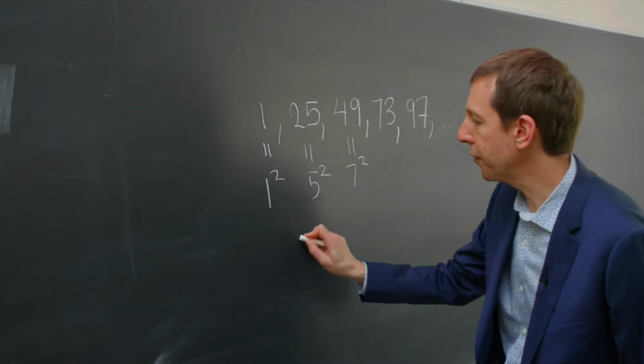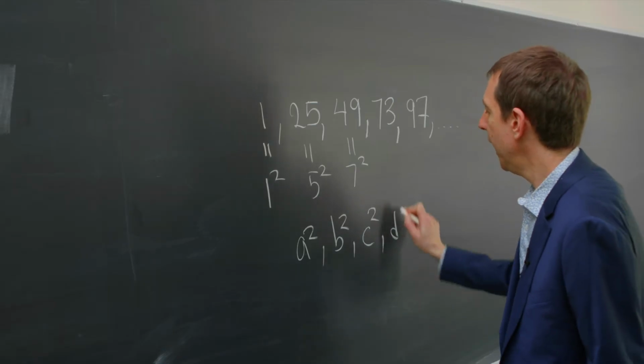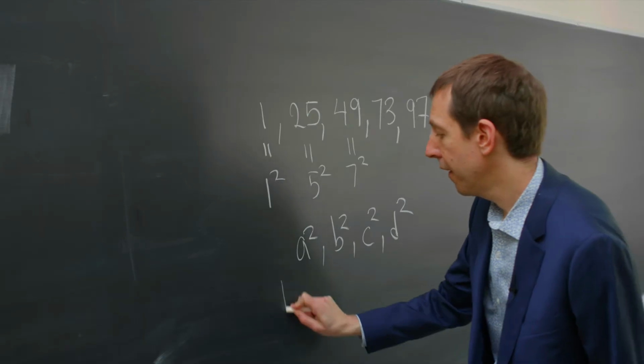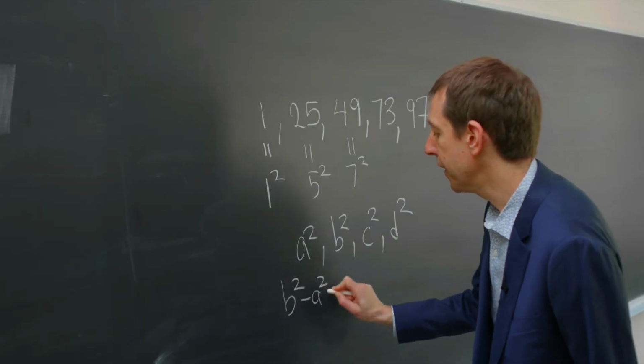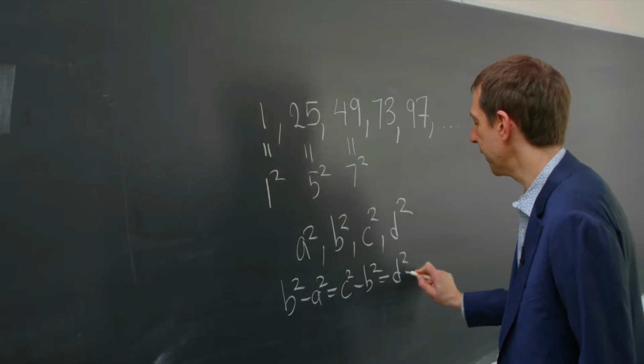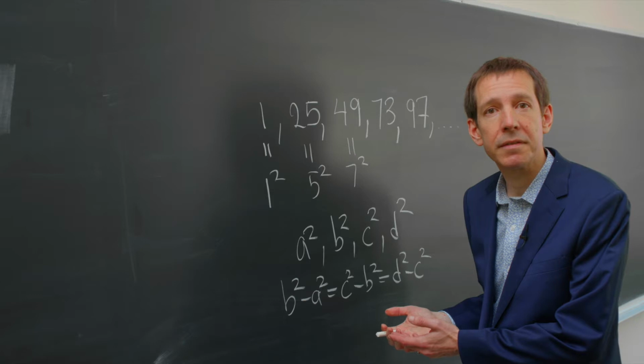If we call the squares a squared, b squared, c squared, and d squared, then they would satisfy the equation b squared minus a squared equals c squared minus b squared equals d squared minus c squared. This is a Diophantine equation.